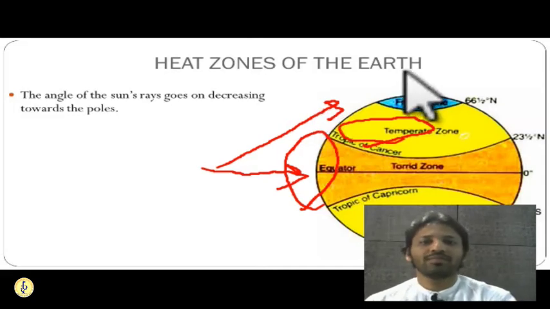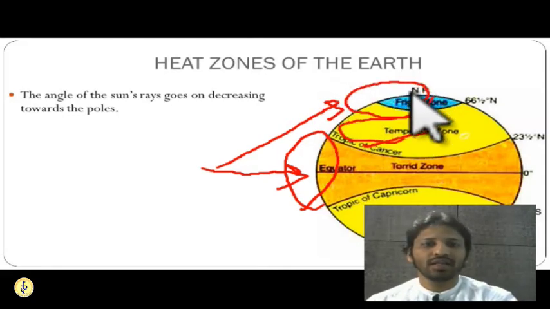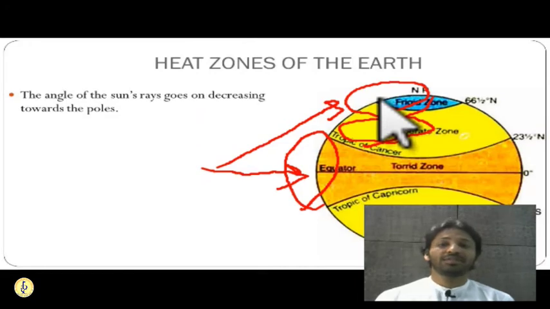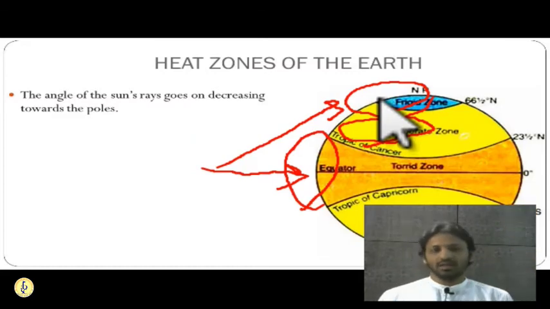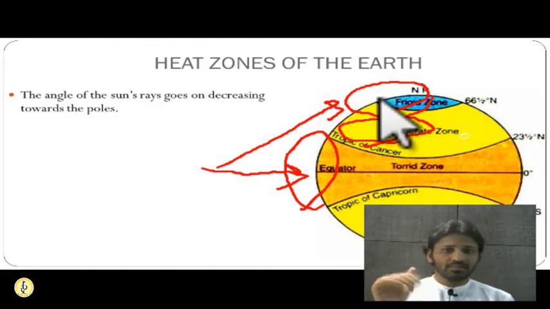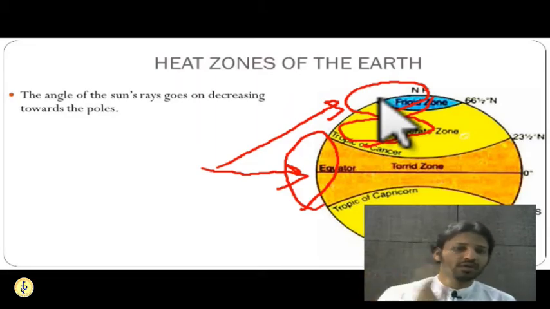Beyond the temperate region, we have a third region, which is a very cold region, known as the frigid zone. In the frigid zone, the sun will not rise above the horizon. It means the sun will always be seen just a little bit above the horizon. It will never come overhead, or for 6 months in the year it will not receive sunlight at all. So that is why this region is very, very cold.